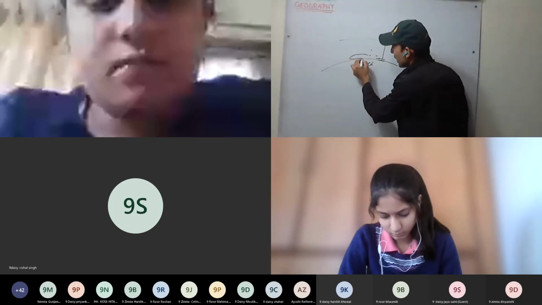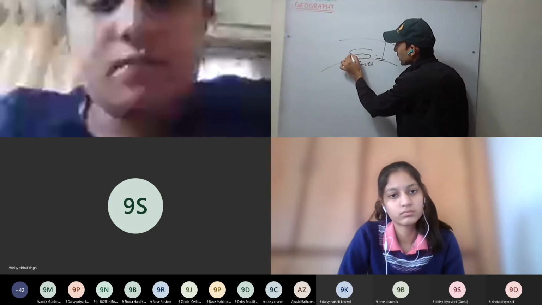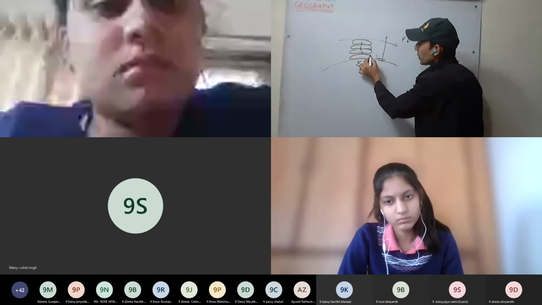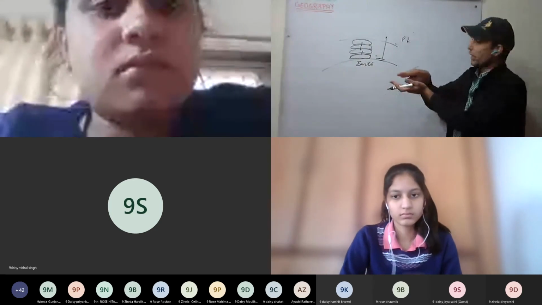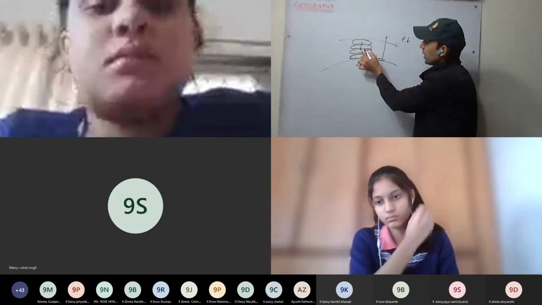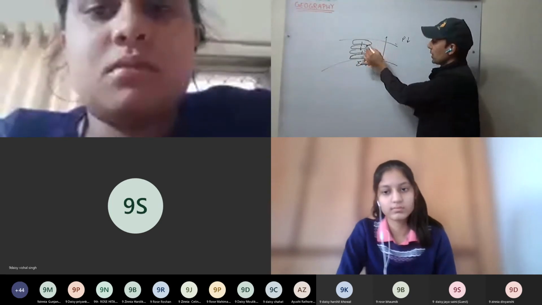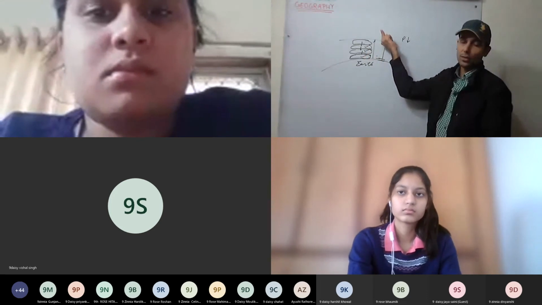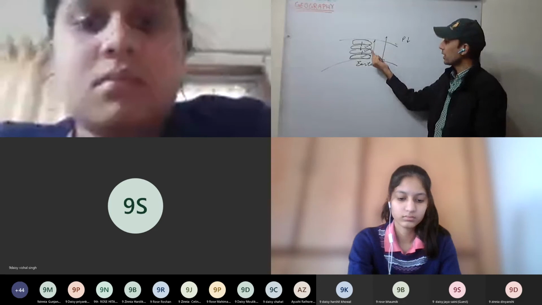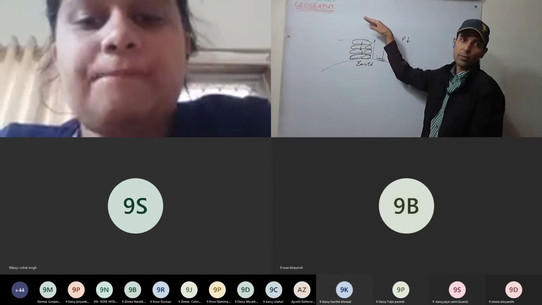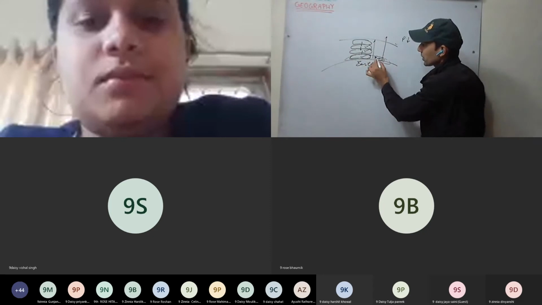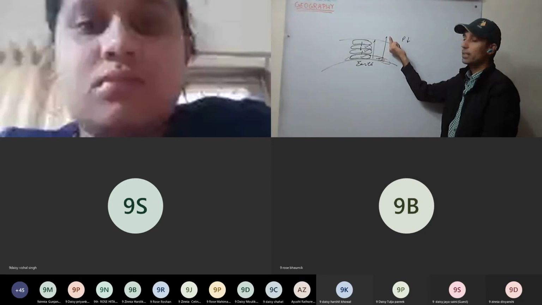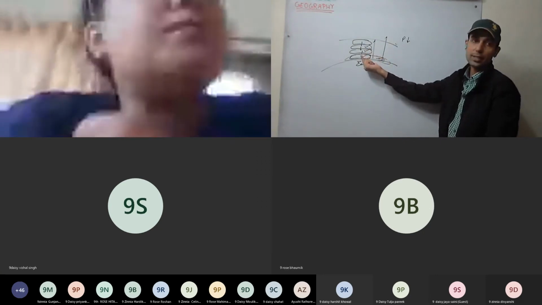The other reason is that over the air near the Earth's surface, other layers of air are present and they exert pressure. Because of this, the lowest layer becomes more dense as compared to the layer lying above it. So as we move up, the density of air decreases. So two reasons: one is the Earth's gravity, the other is pressure from the layers lying above. So maximum pressure is near the Earth's surface, and with increase in altitude, the pressure decreases.